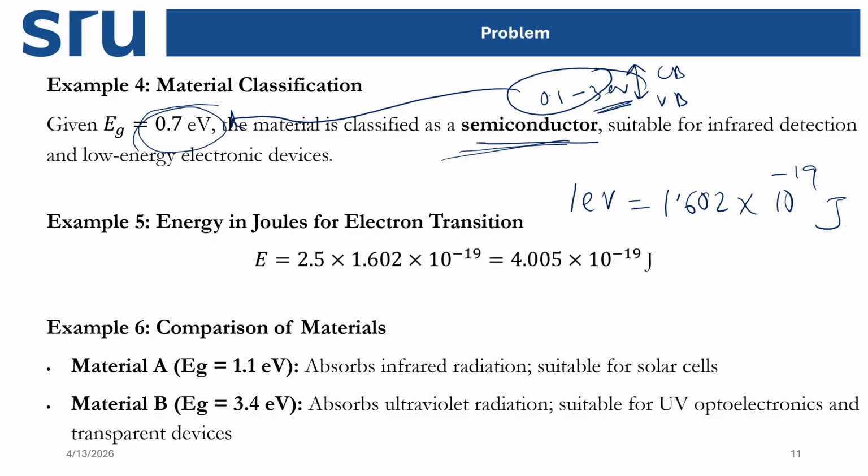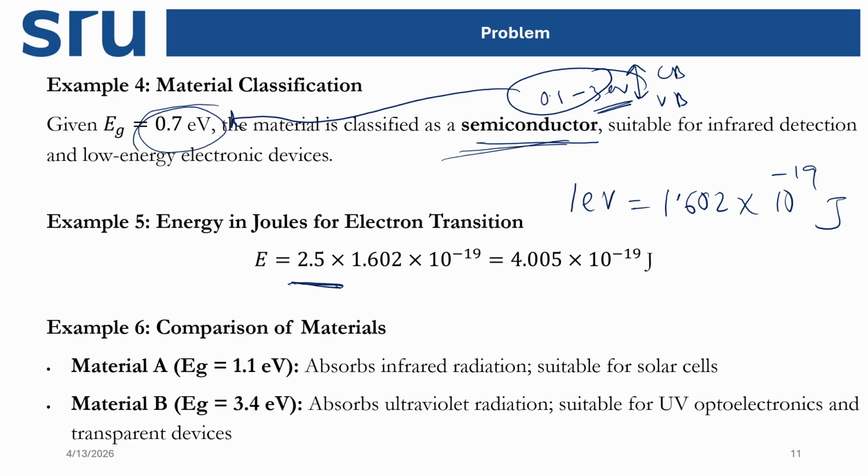Say it is 2.5 electron volt. Now to convert it to joule, we simply multiply by 2.5, so it will be 4.005 times 10 to the power minus 19 joule. So this process is only about how the energy unit conversion can be done.